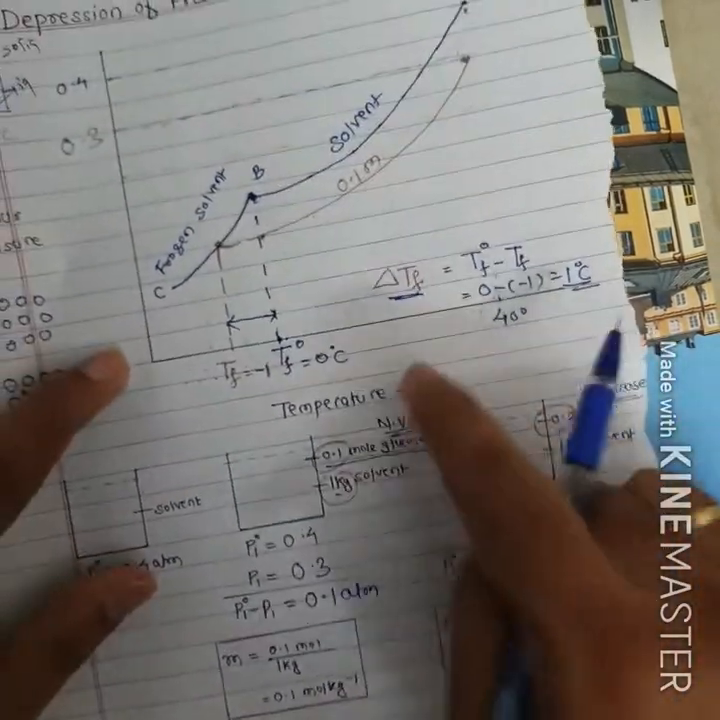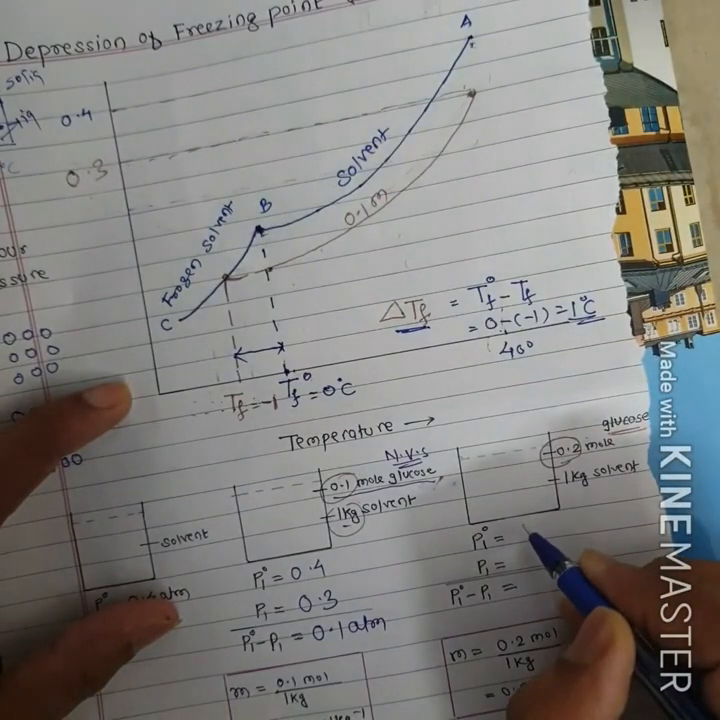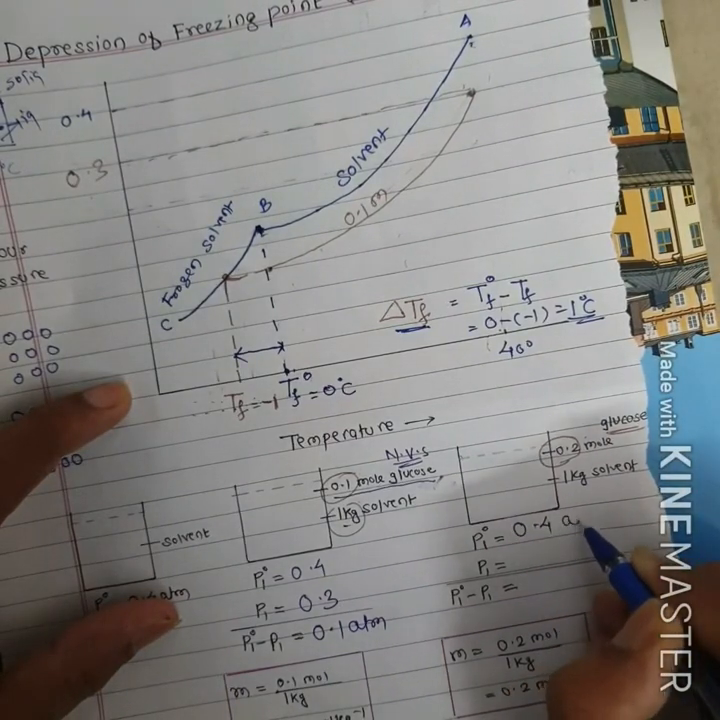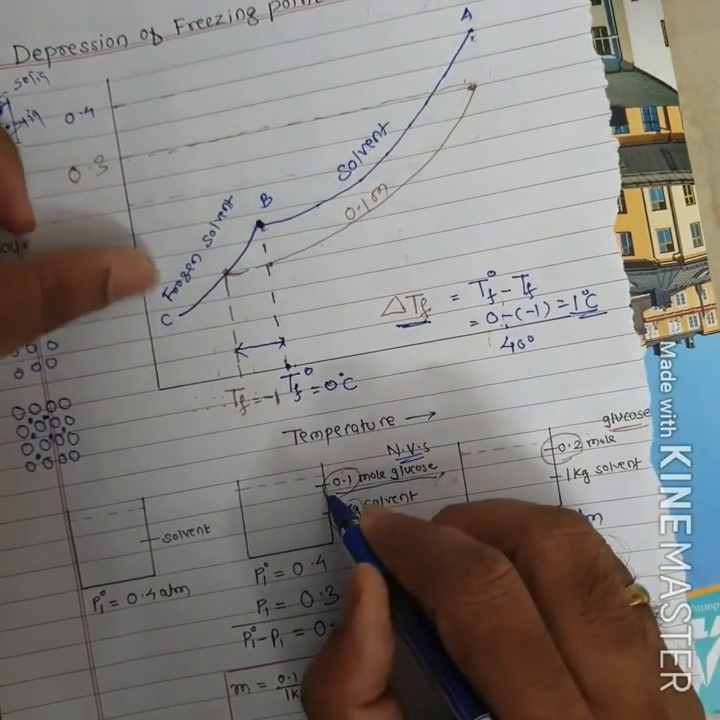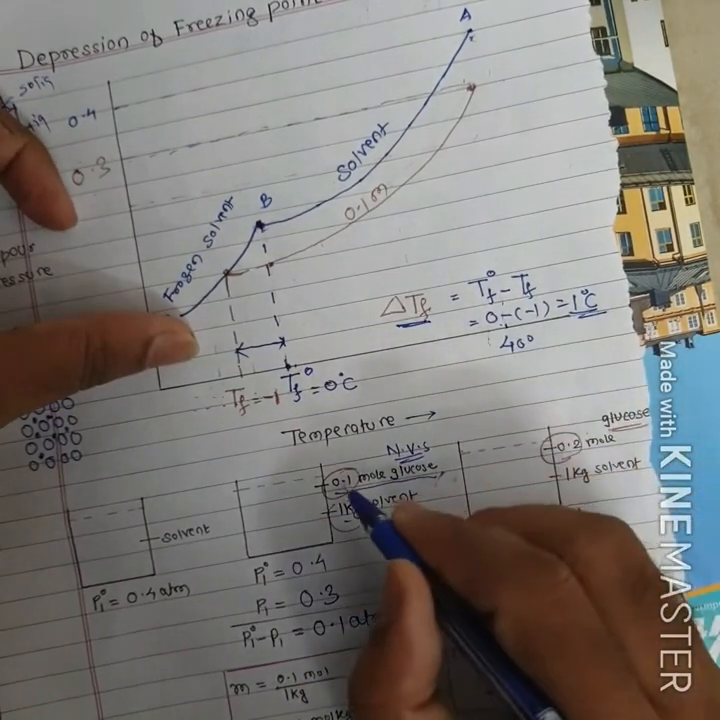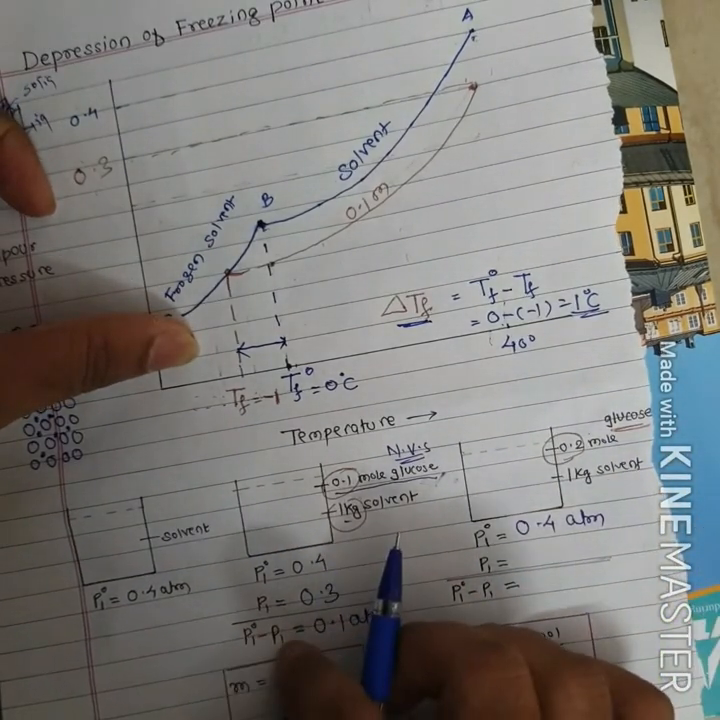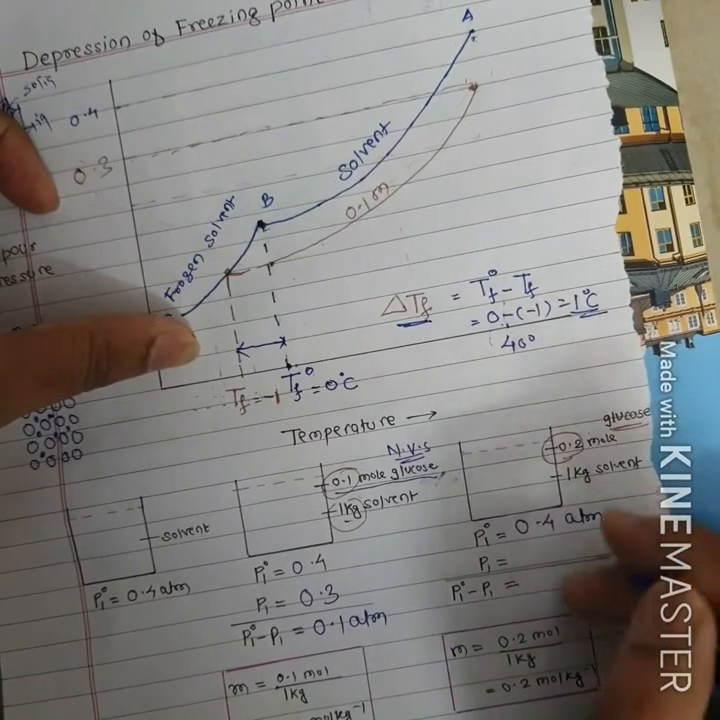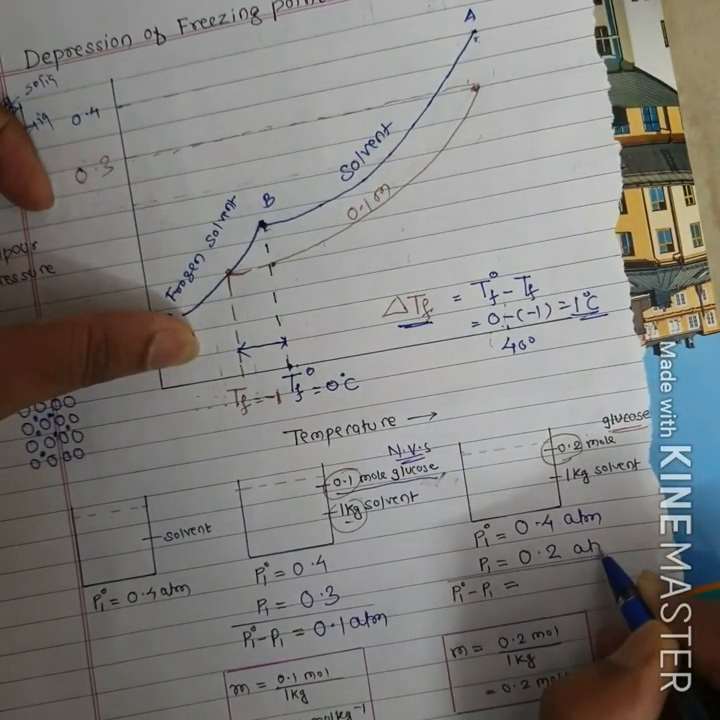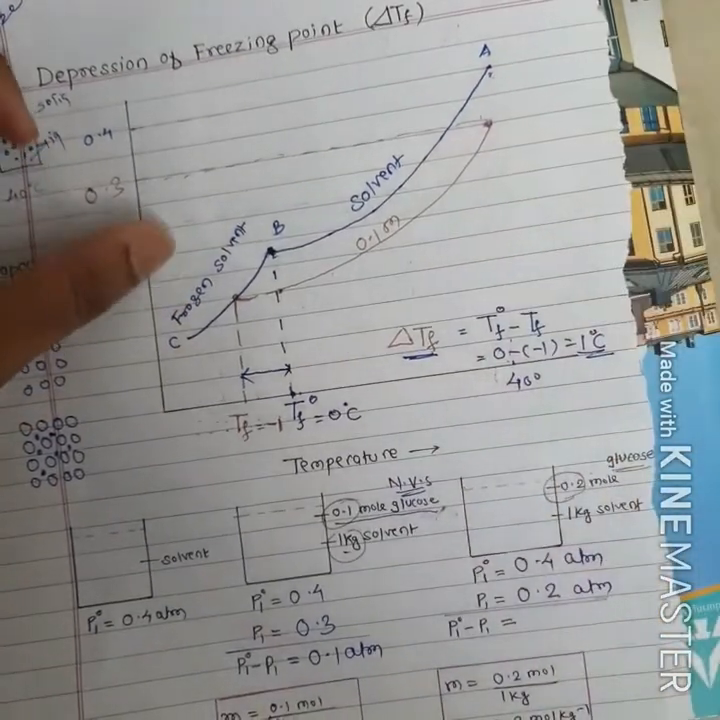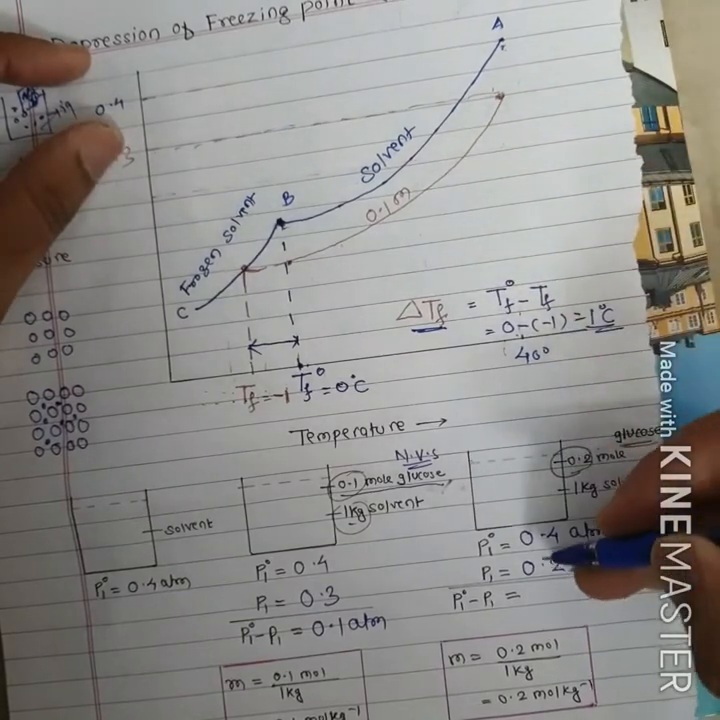Okay. Similarly, vapor pressure of pure water at 40 degrees Celsius was 0.4 atmosphere. And when you add 0.2 moles of glucose, now class, here we added 0.1 mole of glucose, here we are adding 0.2, so we are adding double quantity of glucose. And lowering of vapor pressure is a colligative property. So if you add double quantity of glucose, the lowering will be double. So P1 will be here 0.2 atmosphere.